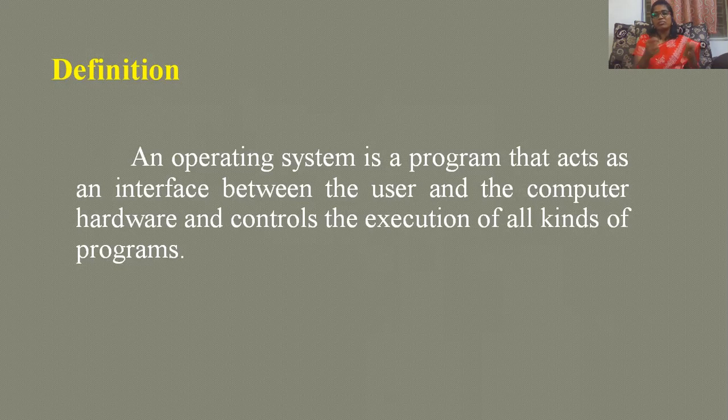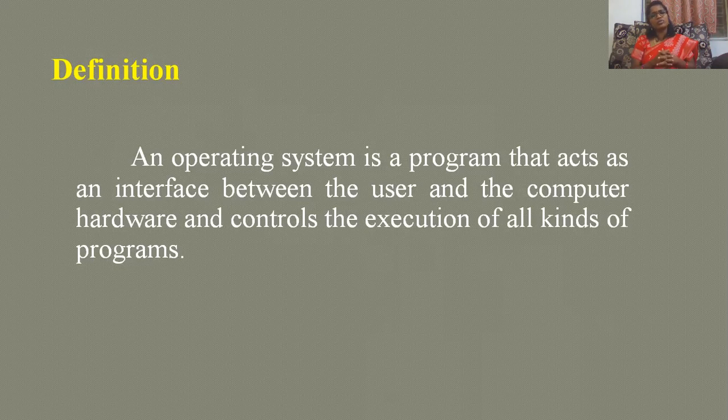The same thing I'm telling in the definition. An operating system is a program, that means it's again a set of instructions, which acts as an interface. Interface is nothing but the mediator between the user and the computer hardware. What are the hardwares? Just now I have discussed. Your keyboard is hardware, your input output devices, printer. Different hardware components are connected to your computing device, right?